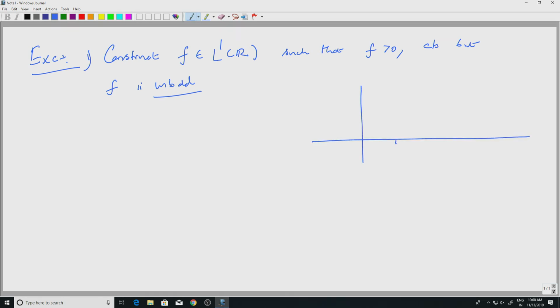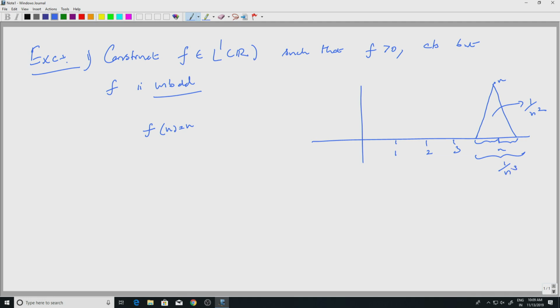What you do is you look at the points 1, 2, 3 etc., so let us say n. At n I want f to be n. Let us say this is the height n. I am trying to construct a continuous function with the property that f of n is n, so that it is unbounded. But then around n I look at a triangle like this, that is the graph of my function, which is continuous, and I want the area of the triangle to be 1 by n square, which means that this base length will be of the order 1 by n cube.